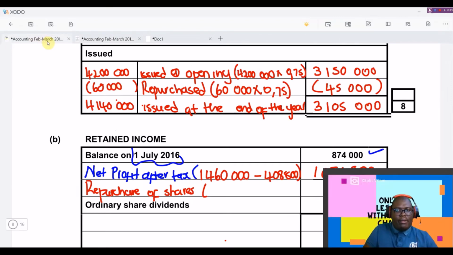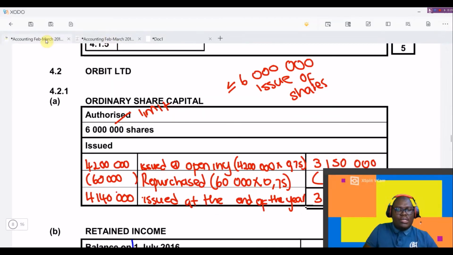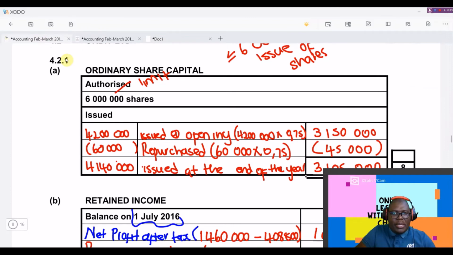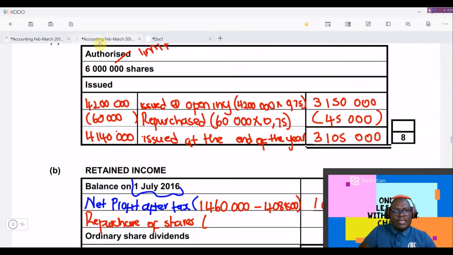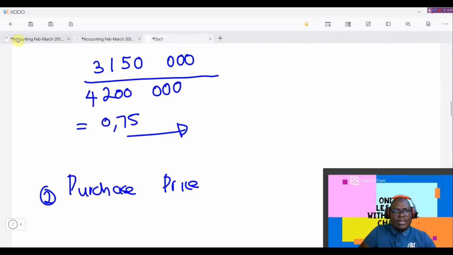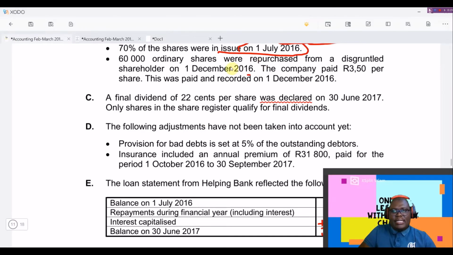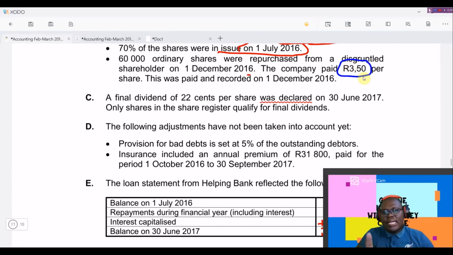Okay, now according to what we know, remember here they're saying that the company paid 350 per share.